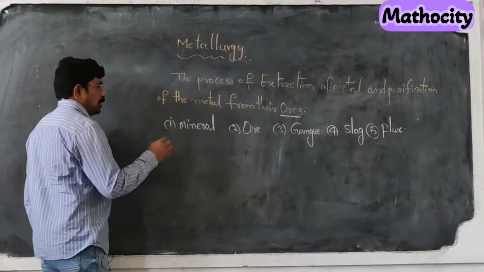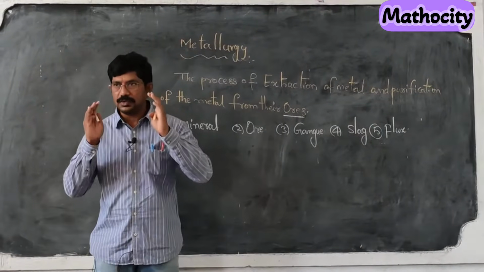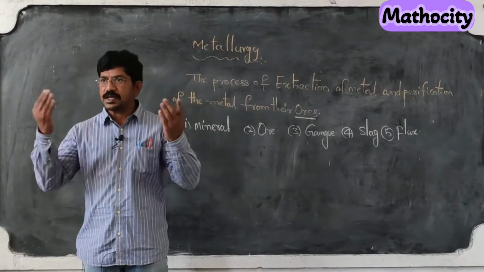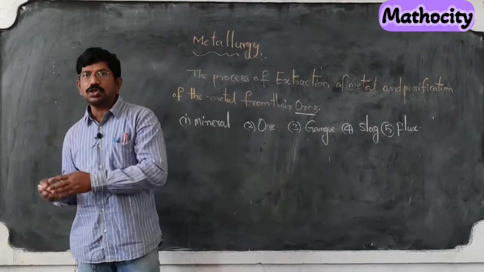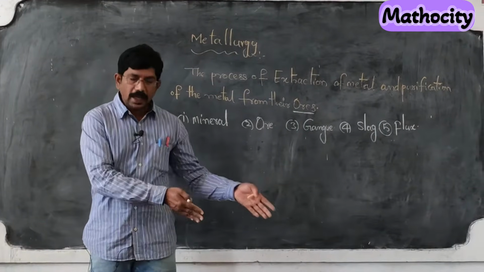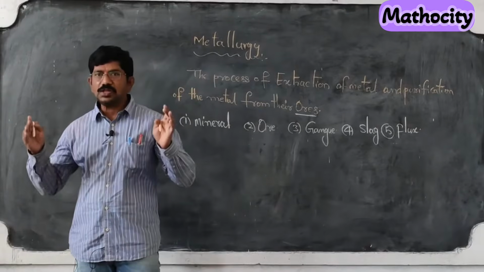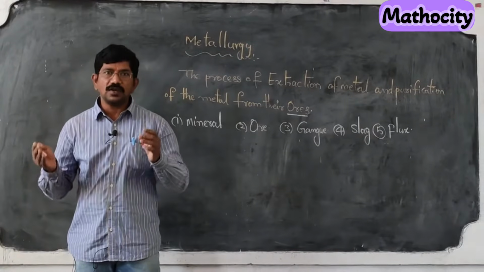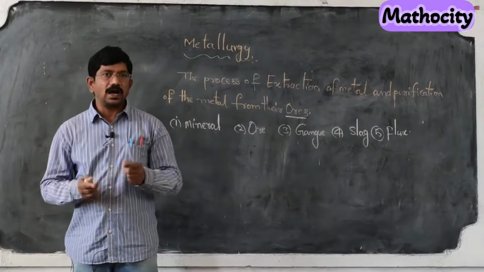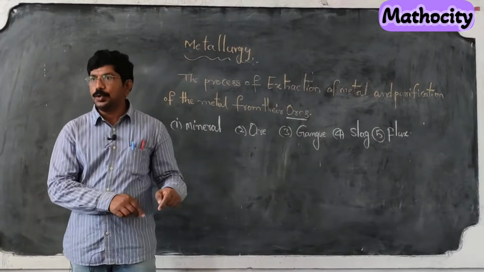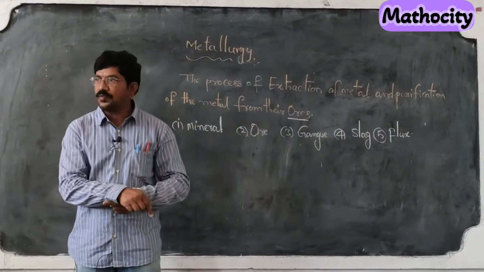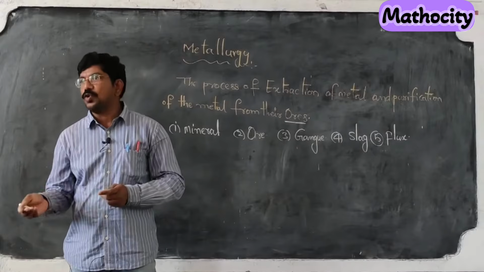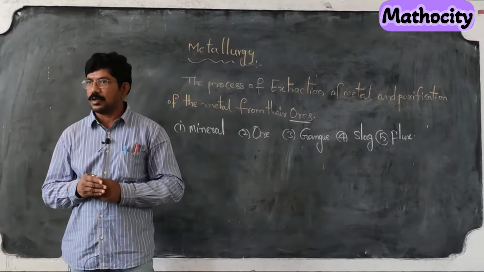Now, what is the main source of the metal? Where do we get the metal? Do we get it from the sky, or from the oceans, or from the earth crust? As you know, the earth is the abundant source of many metals. So most of the metals are found in impure form. The metal compounds are found in impure form in the earth crust. Not only in the earth crust, sea and oceans are also sources of metals. Are you clear about that?